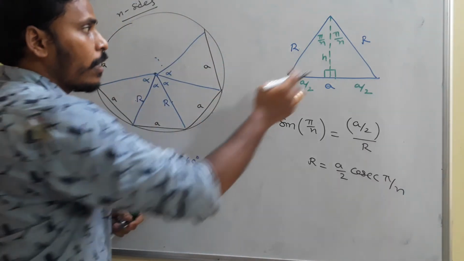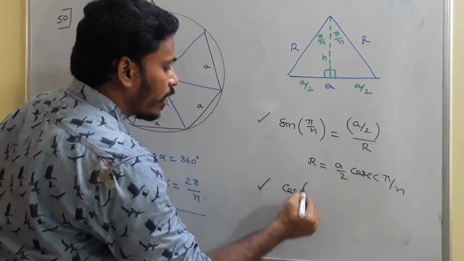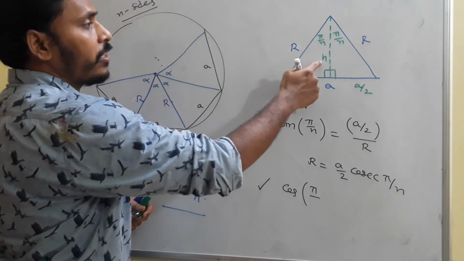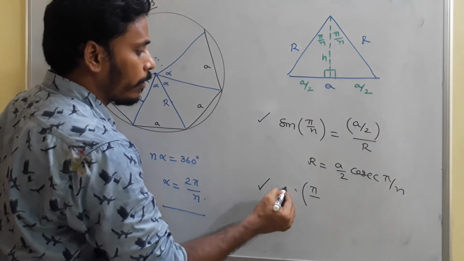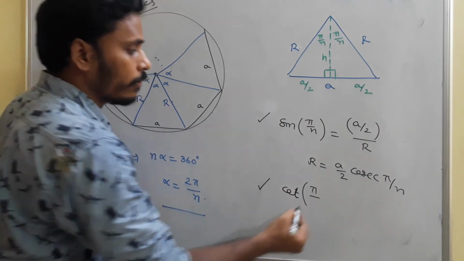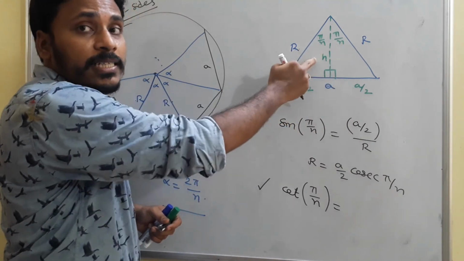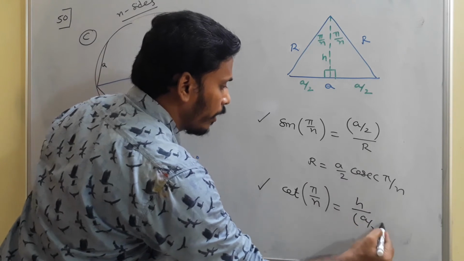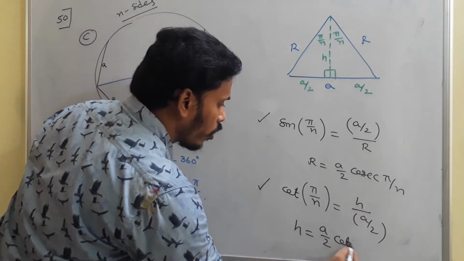The next thing is, what about this height? For that height you take cos pi by n. Okay, I need h in terms of a by 2, so that's why you take cot pi by n. Cot pi by n is equal to, cot means adjacent side by opposite side, h divided by a by 2, and you will get h equals a by 2 cot pi by n.